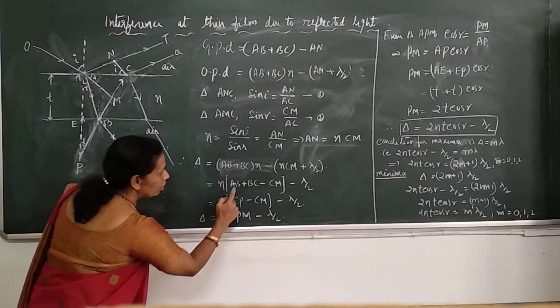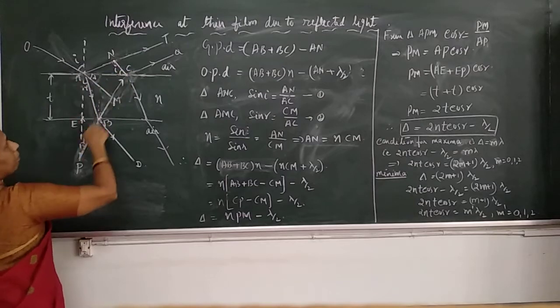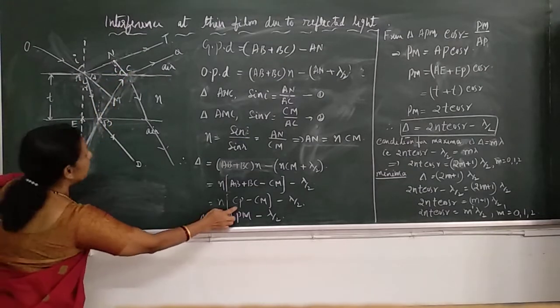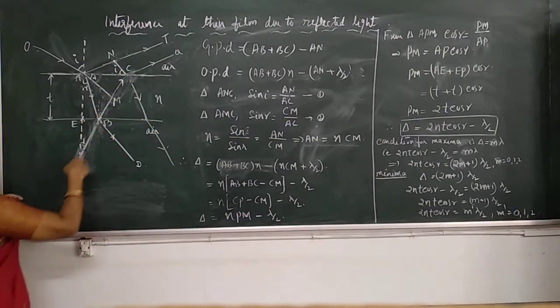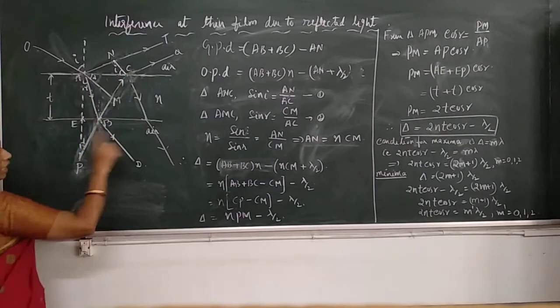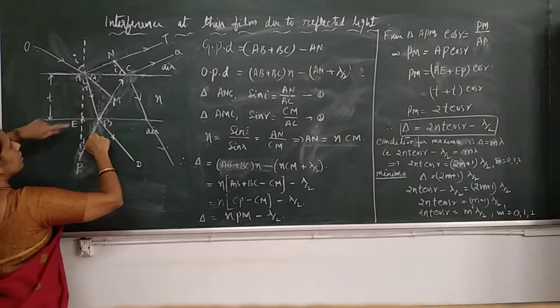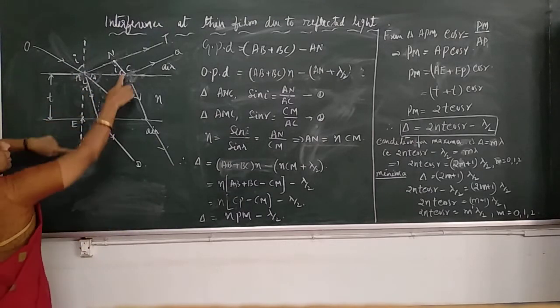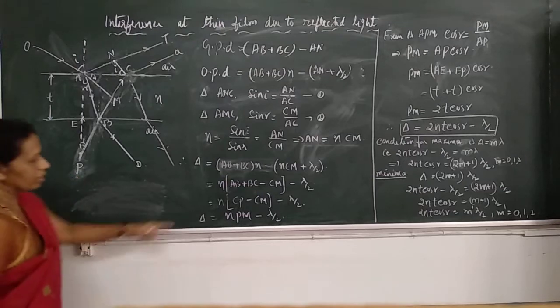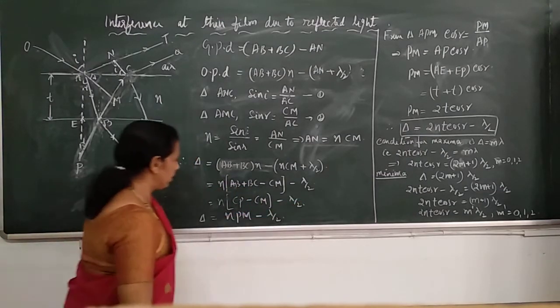What is AB plus BC? AB is equal to BP, and BC is BC, so AB plus BC can be taken as CP. So it is N into CP minus CM, plus lambda by 2.